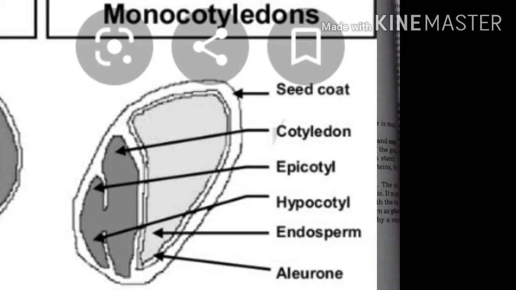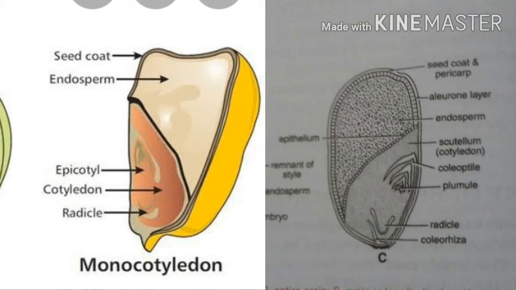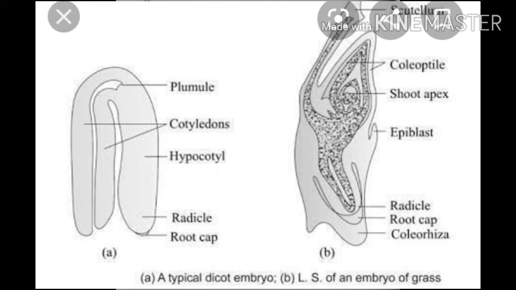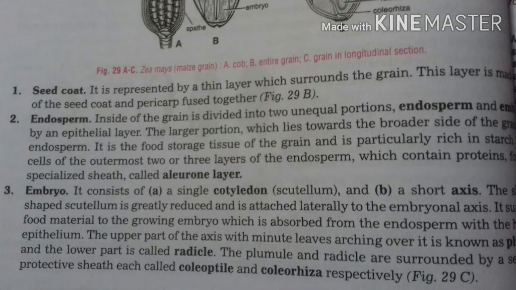Now I am talking about embryo of Zea mays. It consists of a single cotyledon that is known as scutellum and a short axis. The shield-shaped scutellum is greatly reduced and is attached laterally to the embryonal axis. It supplies food material to the growing embryo, which is absorbed from the endosperm with the help of epithelium. The upper part of the axis, with minute leaves arching over it, is known as plumule, and the lower part is called radicle. The plumule and radicle are surrounded by a separate protective sheath called coleoptile and coleorhiza respectively.